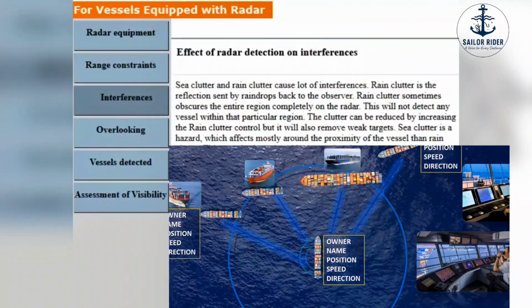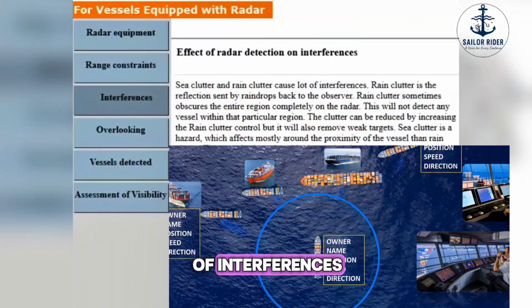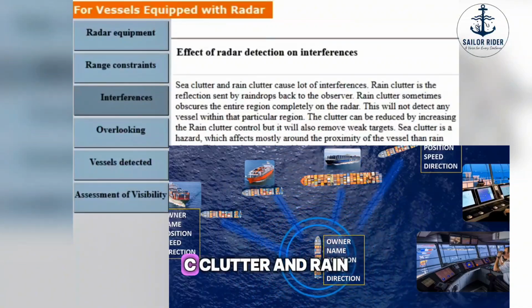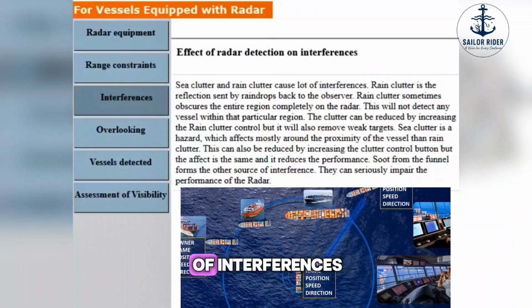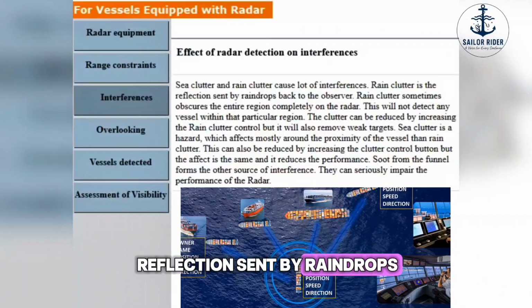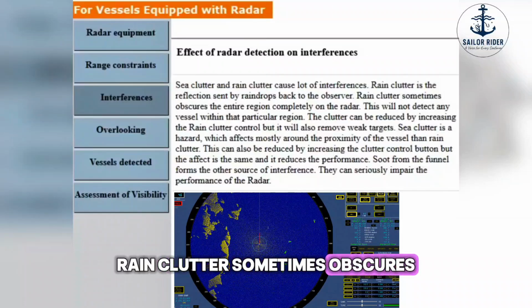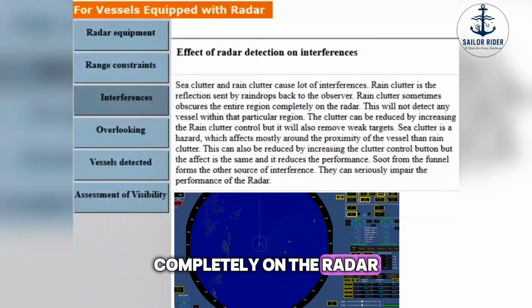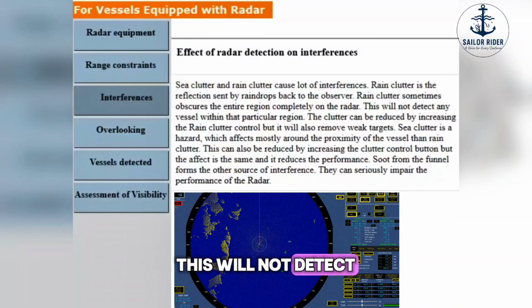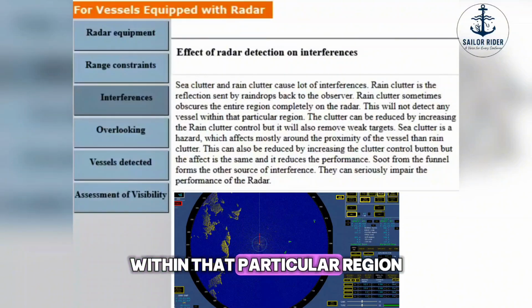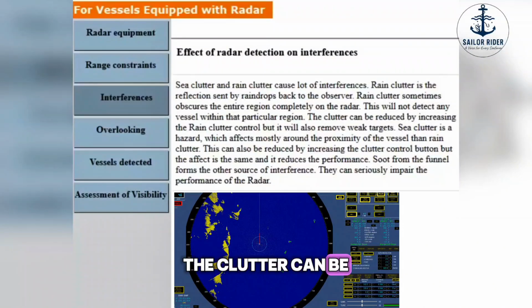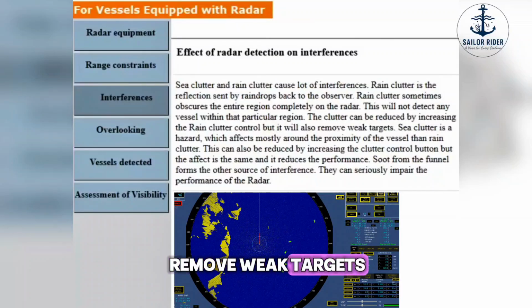Interferences. Effect on radar detection of interferences. Sea clutter and rain clutter cause a lot of interference. Rain clutter is the reflection sent by raindrops back to the observer. Rain clutter sometimes obscures the entire region completely on the radar. This will not detect any vessel within that particular region. The clutter can be reduced by increasing the rain clutter control, but it will also remove weak targets.